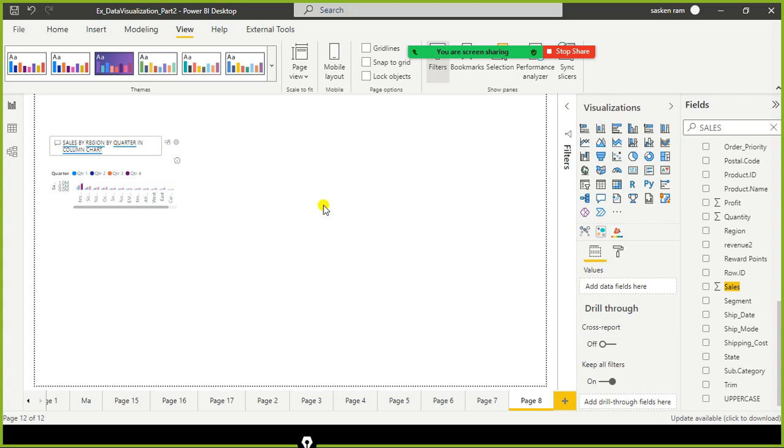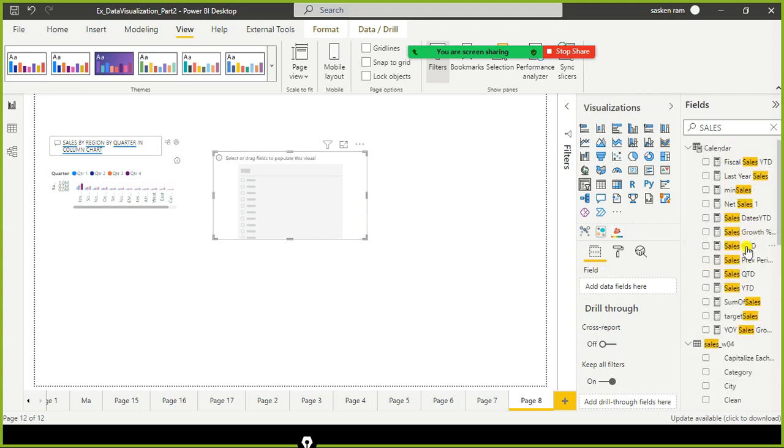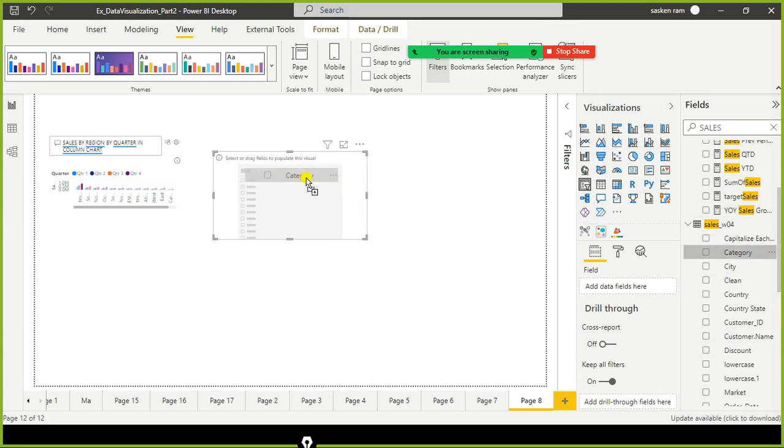And before we go ahead with the word cloud, right, we will explore another important visual, slicer. I just click on slicer here. This is my slicer. Slicer itself is a visual. Okay. And what I do is, I just go and select category here.